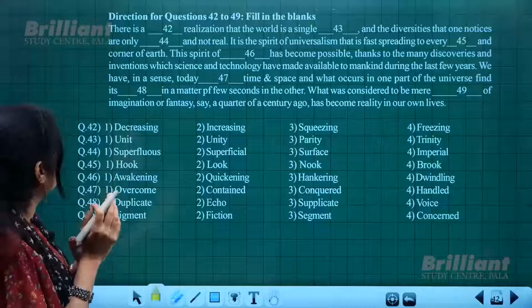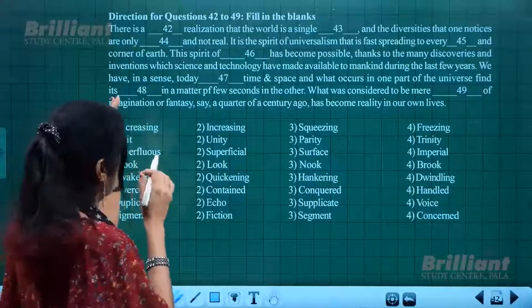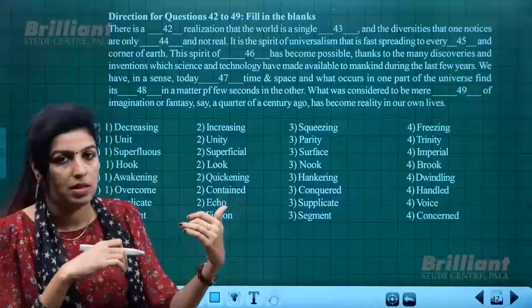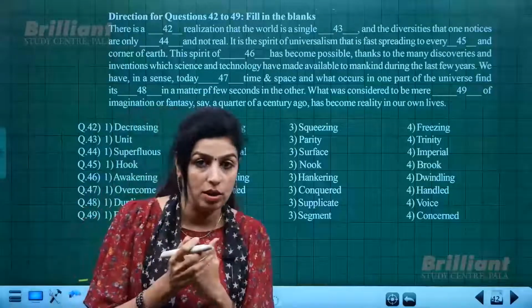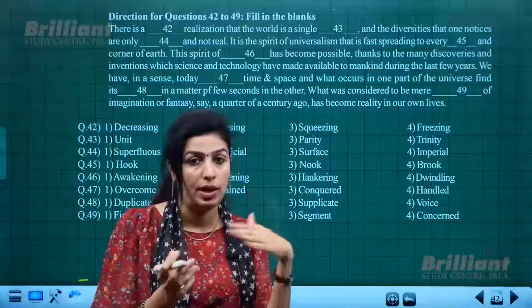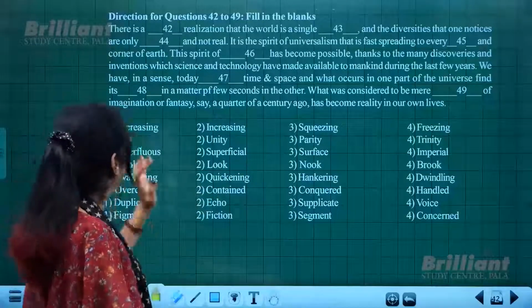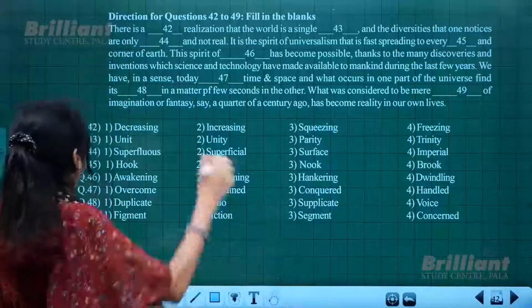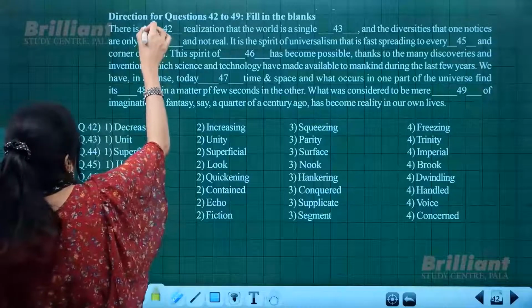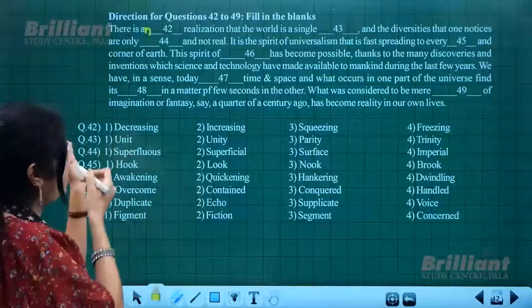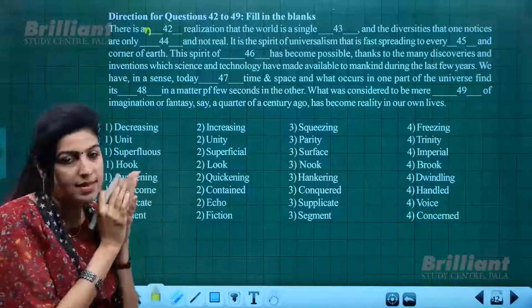Okay. Now let us read. Last time also I said that to get the answer to the first question, or sometimes to get the answer for the last blank, you need to go through the entire passage again and again. Only then you will get the answer. So here there is one more error. It should be an. There is an. So automatically when I corrected it, you might have got the answer, right?